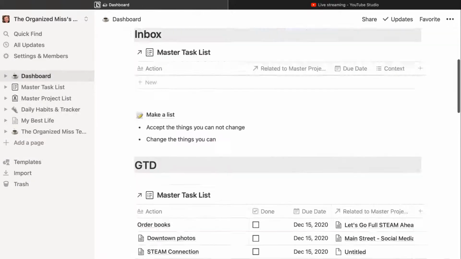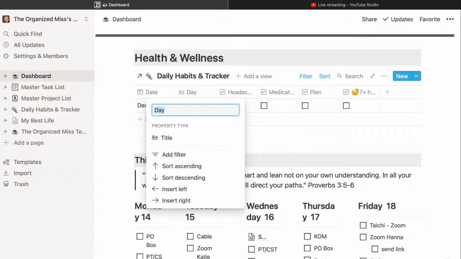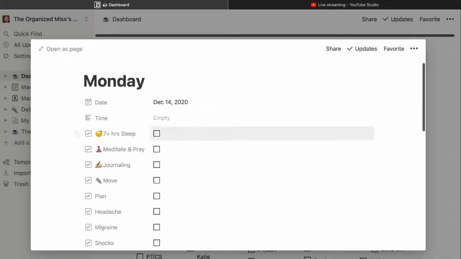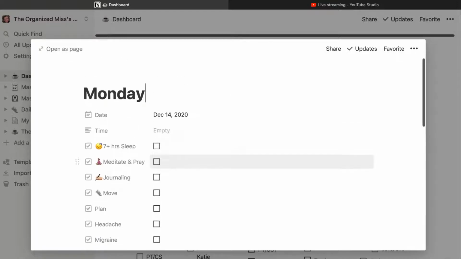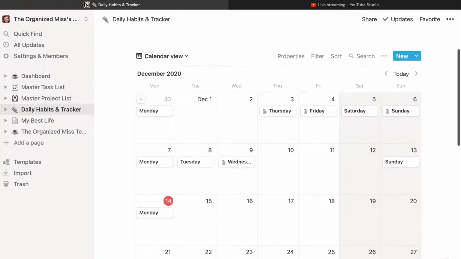I don't know, does that make sense? I want it to show up and say Monday right there. And so in order to do that, I just have to name it. But you could change this from day. You could call it event, and then you could have it like appointments. That's just not how I'm using it. But anyways, back to here. I don't want to look at Monday. I wanted to look at Sunday, so I can show you what I did.